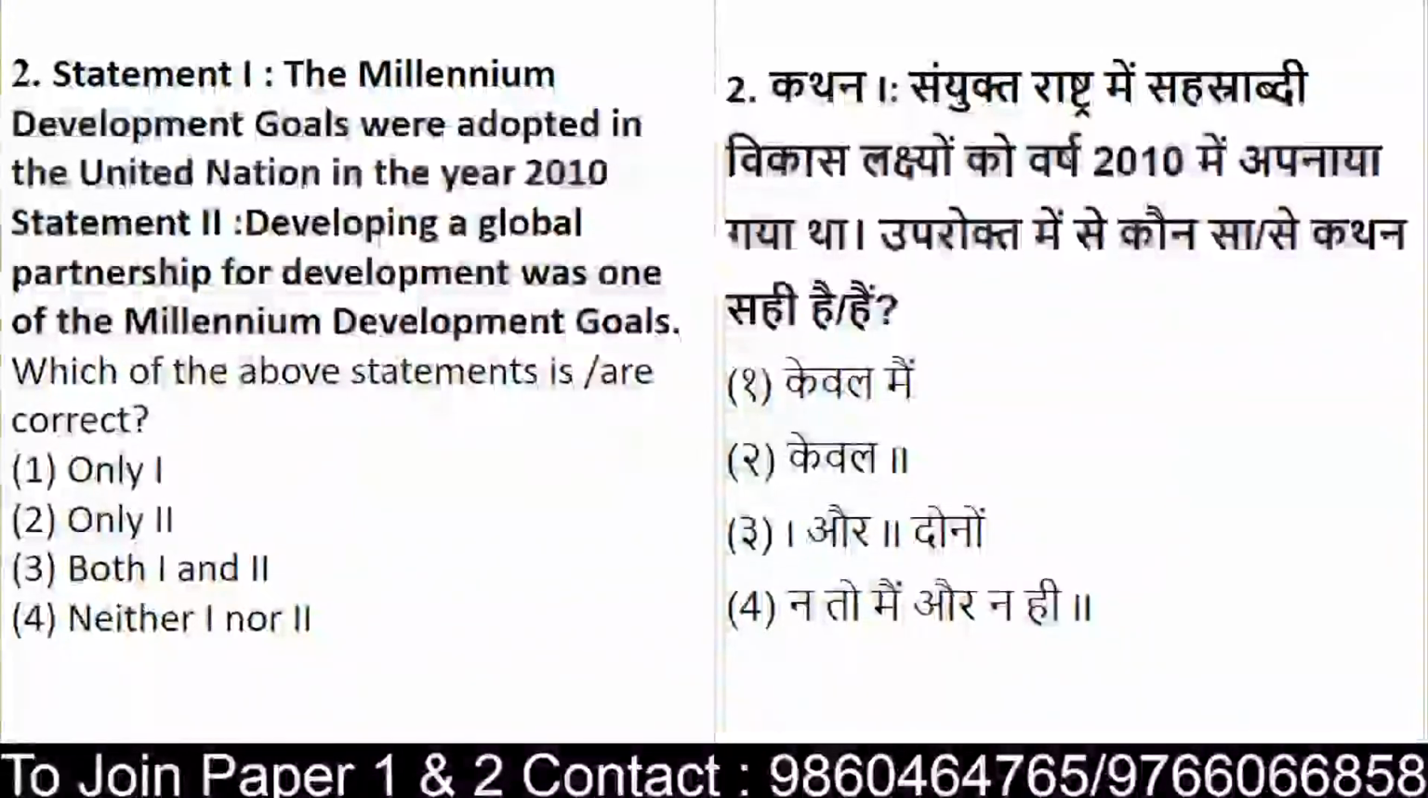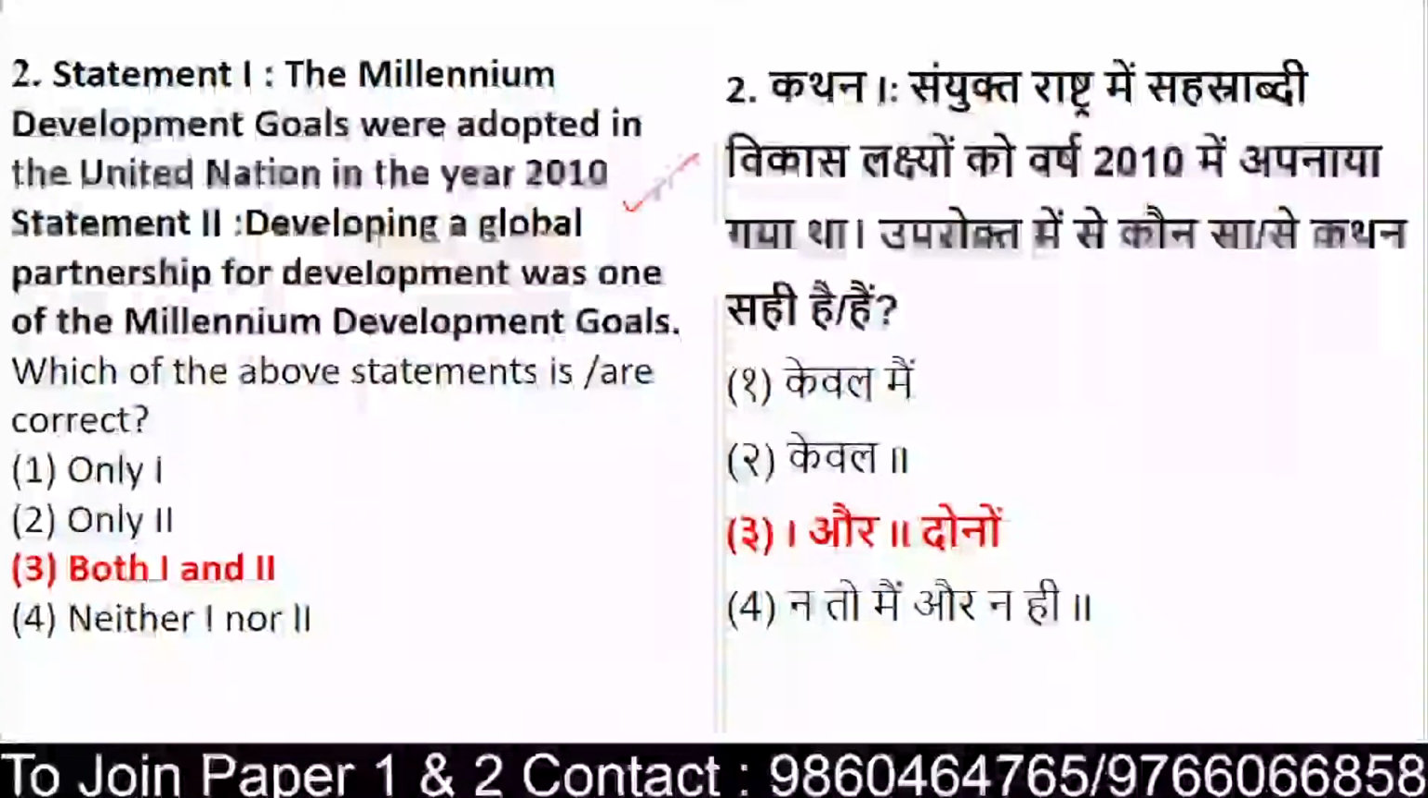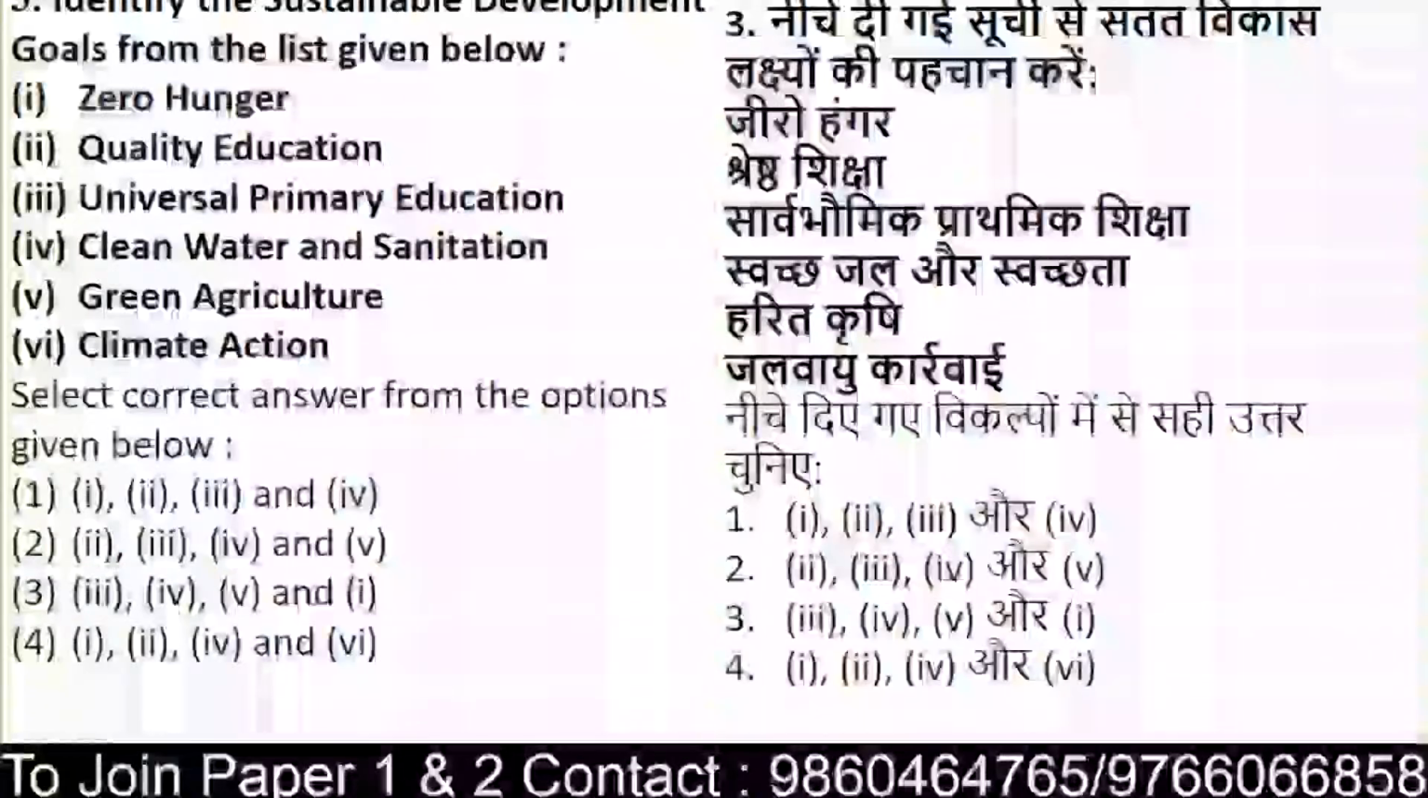Okay, looking at both the statements, obviously when we talk about the Millennium Development Goals, they were adopted in the year 2010 up to 2015, right? And yes, developing a global partnership for development was one of the Millennium Development Goals. That is one of the goals which was listed at the time of their establishment. So yes, both statement 1 and 2 stand to be correct, right? Okay. Coming to the next question.